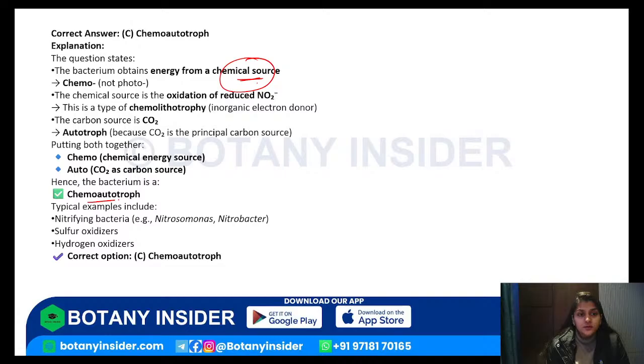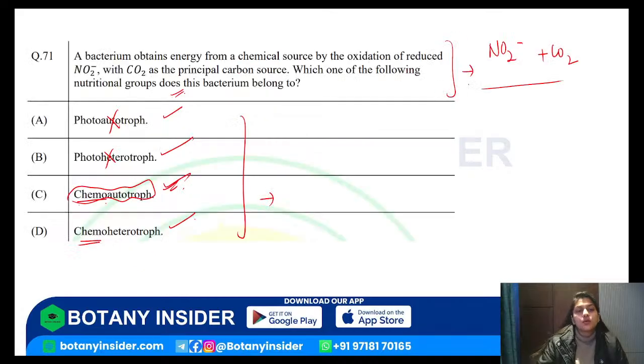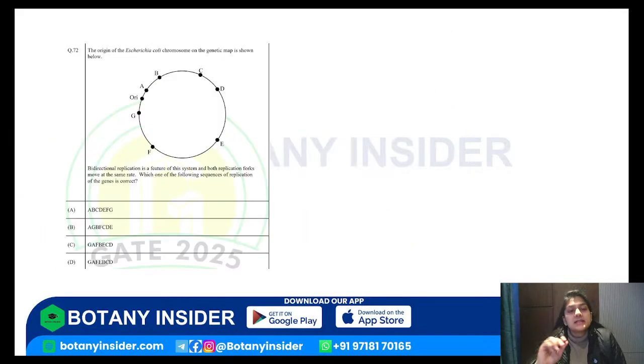So, it is a chemoautotroph and it is using CO2 as a carbon source. Chemo because the chemical source is being used, and autotroph because it is using carbon dioxide as a carbon source, right? Typical examples include the nitrifying bacteria, sulfur oxidizers and the hydrogen oxidizers. So, what is the correct answer? Chemoautotroph is the correct answer. C is the answer for this.